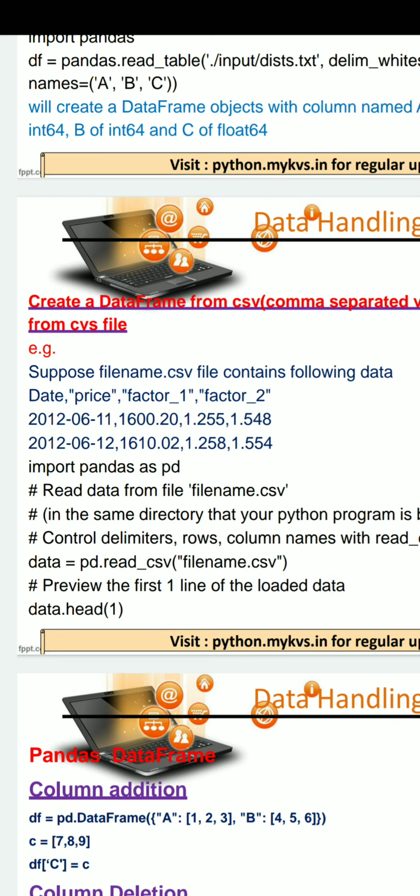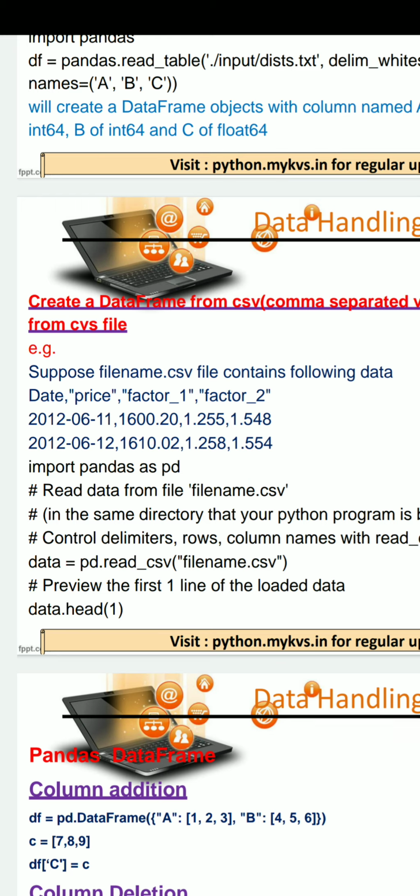Comma separated values, and its extension is .csv. So students, you can download any CSV file from the net, and you can read that CSV file also here. And if you want to create any CSV file, open Excel, write some data and save as CSV, it will create a CSV file.